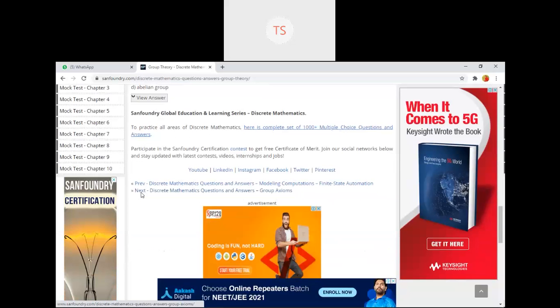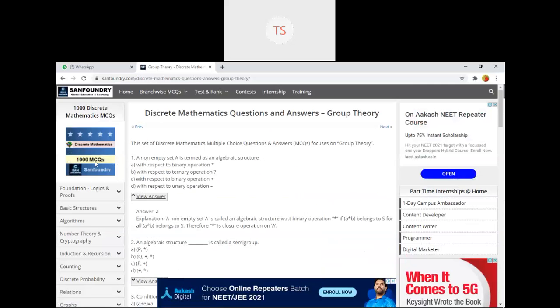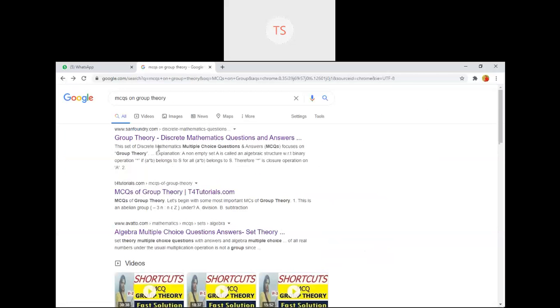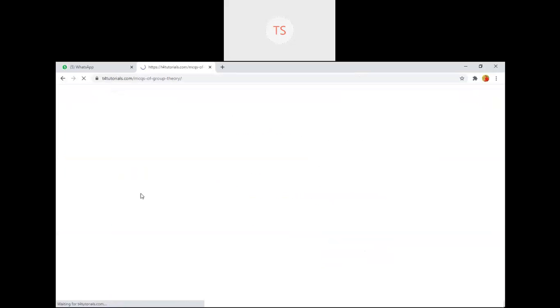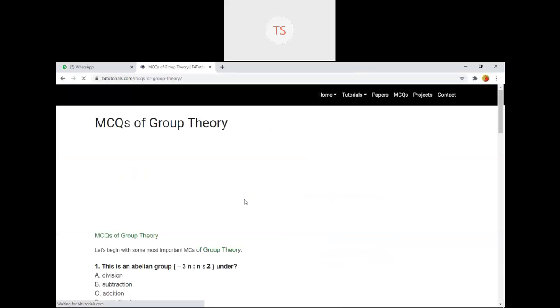Now see, this is only a simple example of some MCQs on group theory. If you search for MCQs on group theory, you will get many MCQs. I have taken the first one. Let's see what is there in the second part.